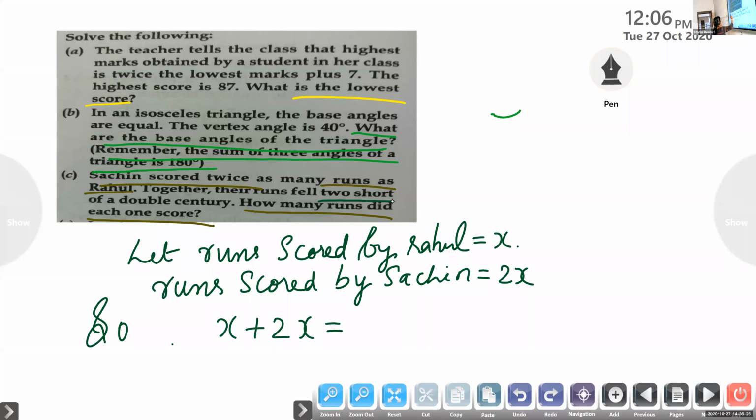2 short of a double century. That means 2 less than a double century. What is double century? 200 runs minus 2, 198. So 200 minus 2. Century means 100. So 200. 2 short of a double century. Hashir, sit properly. You are leading up.